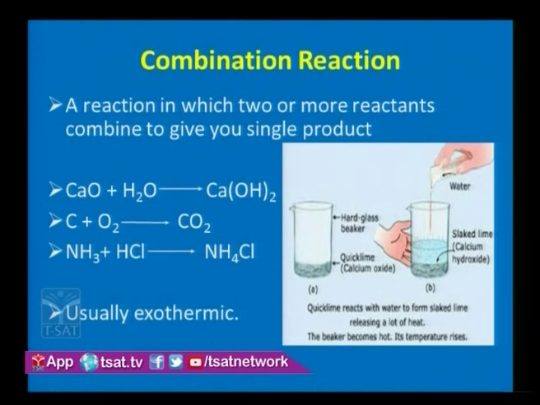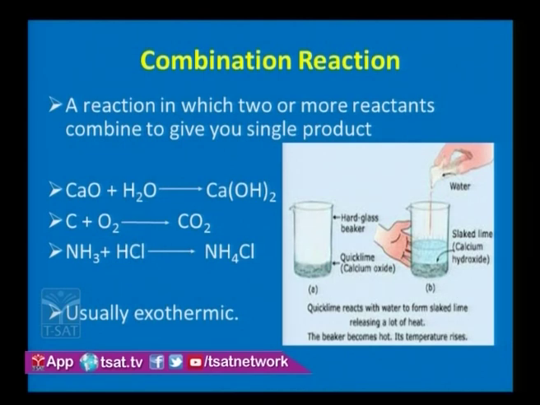Firstly, combination reaction. A reaction in which two or more substances combine together to form a single product is called a combination reaction. You have a number of examples for this. For example, when we take calcium oxide in a beaker and add water to it, we can see that the beaker becomes hot, indicating a chemical reaction.